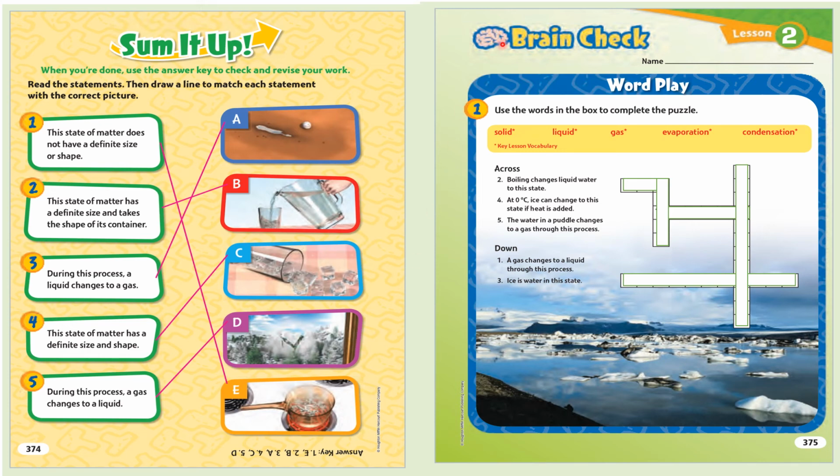Lesson 2. Brain check. Wordplay. 1. Use the words in the box to complete the puzzle. Solid, liquid, gas, evaporation, condensation. Key lesson vocabulary. Across. 2.